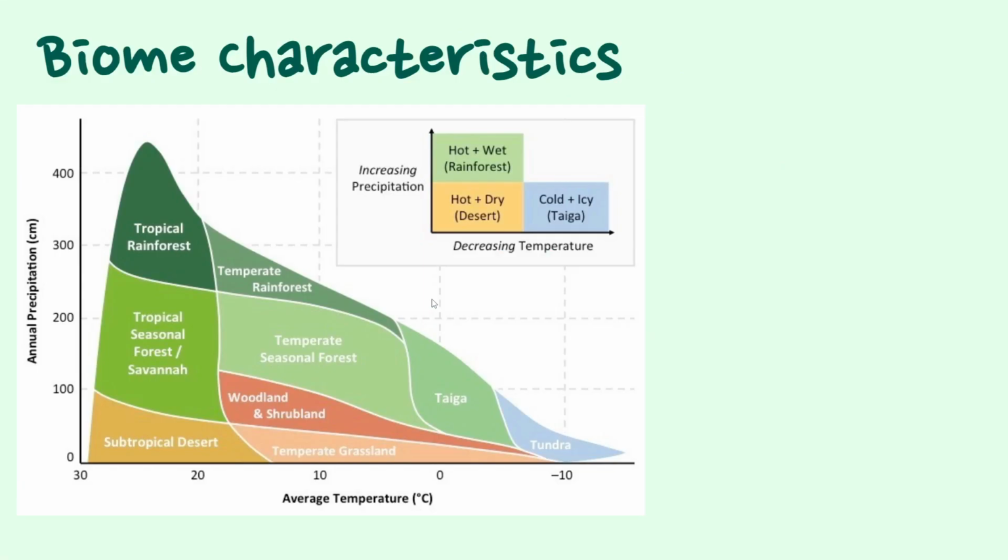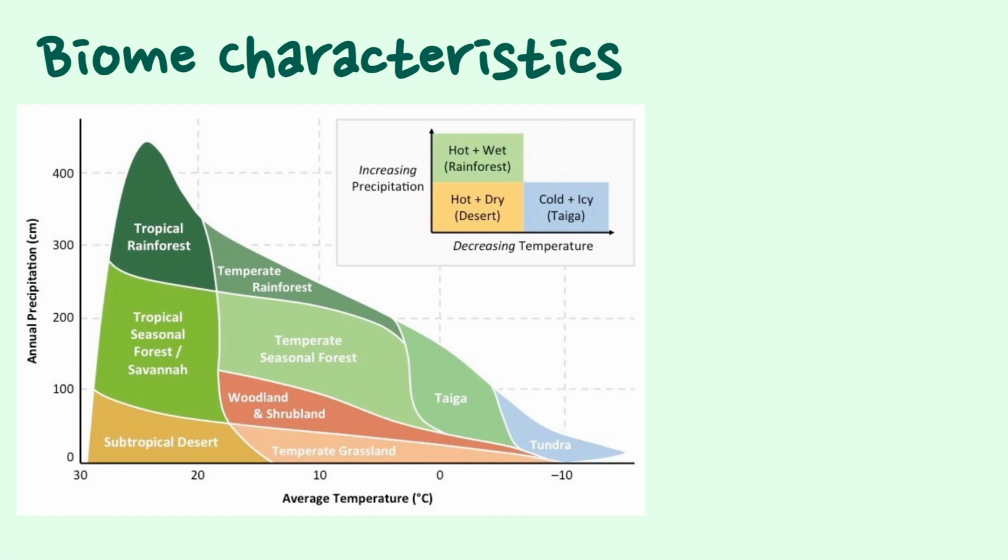Biomes have very distinct characteristics, and the two most important characteristics of a biome are its temperature and precipitation. In fact, they are the defining characteristics. If we look at the graph here, we will see that we have different ranges of both temperature and precipitation. For instance, if we look at the tropical seasonal forest, also known as the savanna, we will notice that they range in annual precipitation from 60 to 70 centimeters all the way up to 280 centimeters.